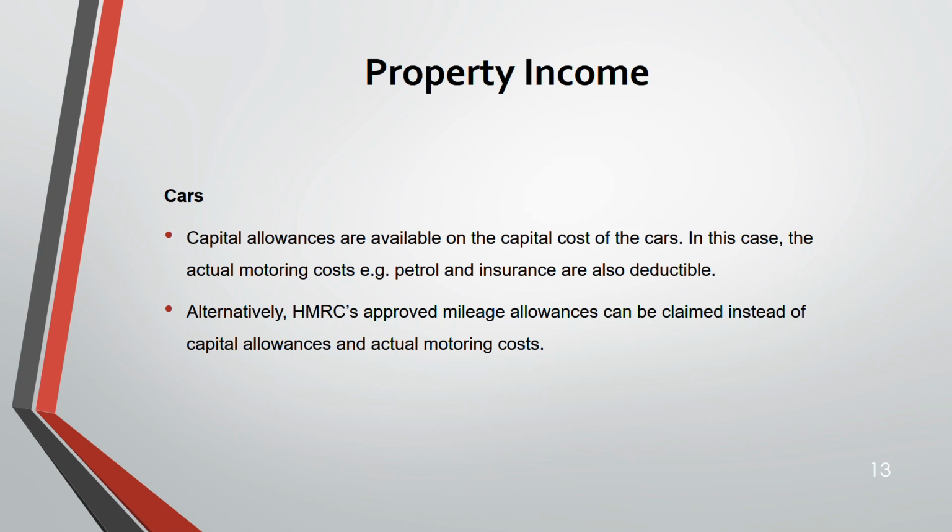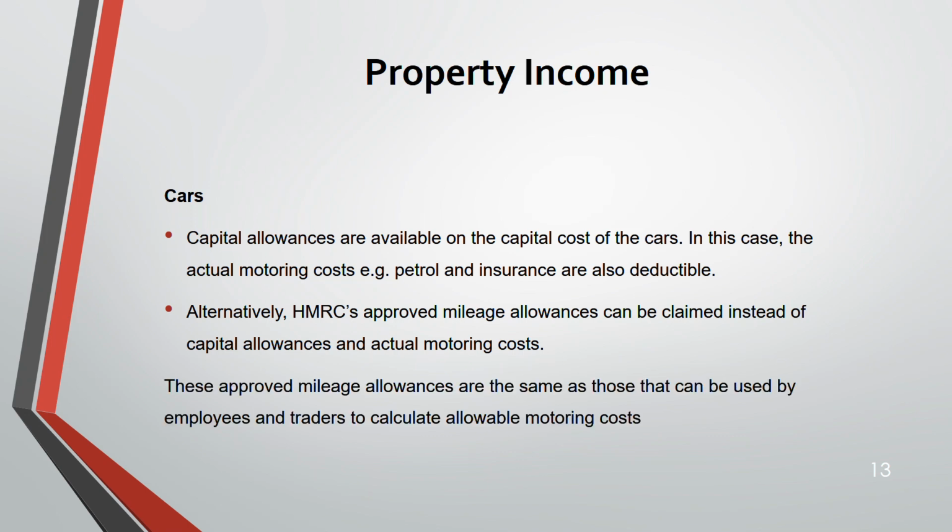This approved mileage allowance I've explained in my lecture 2 when I was explaining you the employment income. Please go back to my lecture 2 and watch it out for clear understanding. And capital allowance I've finished in lecture 3 under self-employment income. Then this approved mileage allowance are same as those that can be used by employees also and traders to calculate actual motoring cost. It's the same mileage allowance that you have studied there is applicable here. Nothing new.